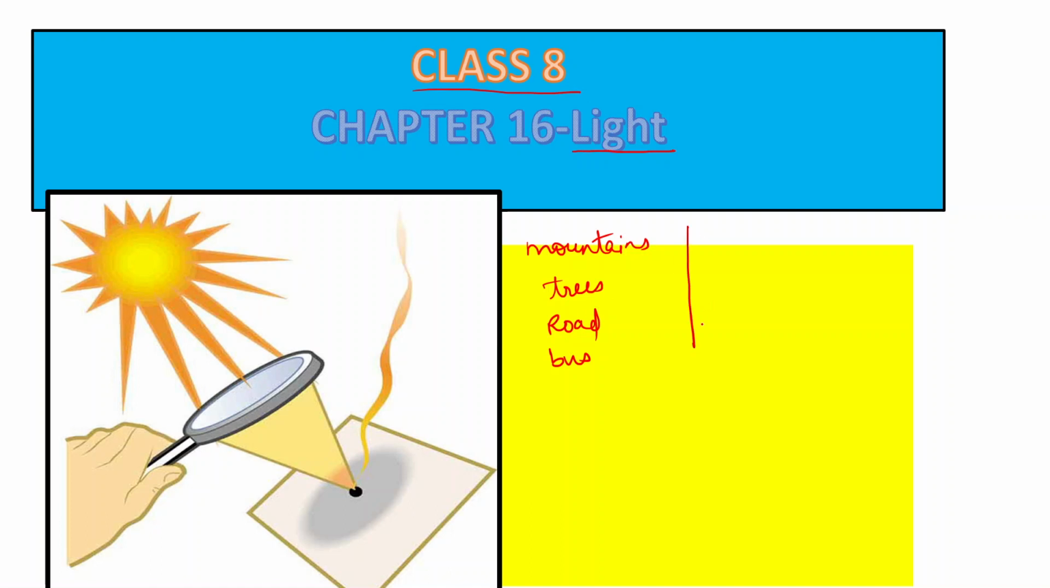So what helps you to see these objects around you? This is nothing but eyes. This is one of the sense organs which helps you to see these objects. So what is the actual thing which is helping the eyes to see? Let me tell you. If you switch off the light of a room, will you be able to see anything around you? No, you will not be able to see anything around you. So, light is the ultimate thing which is helping you to see the objects around you.